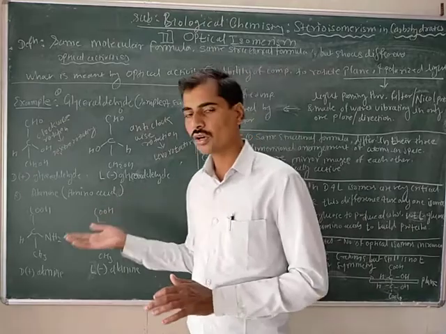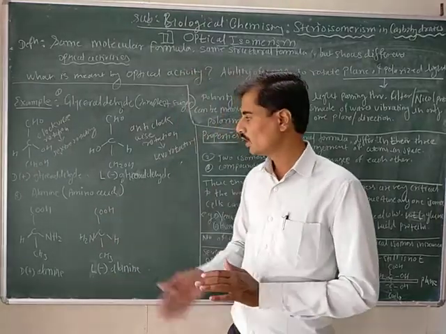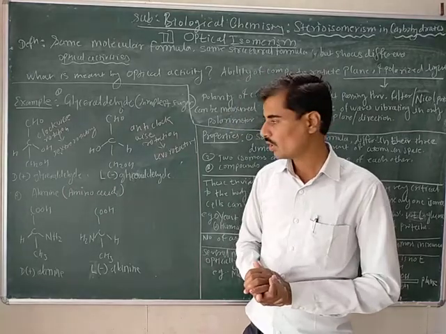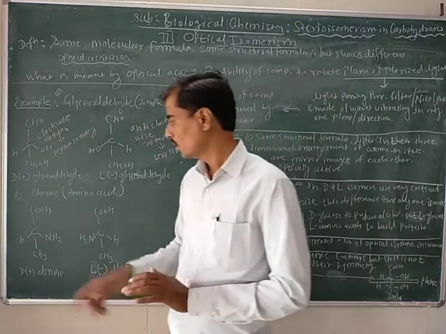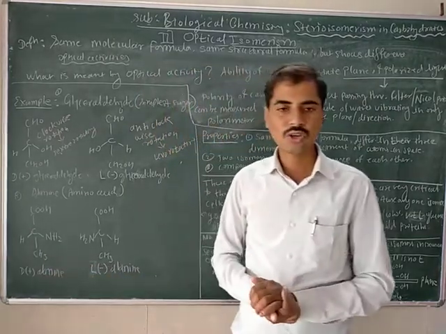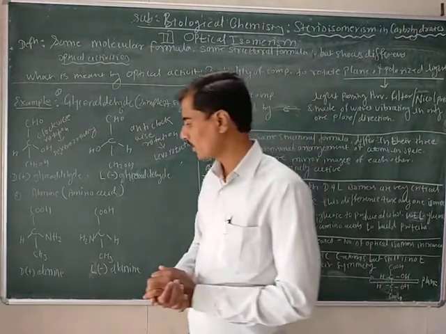Another example of an optical isomer is alanine, an amino acid. This is D-alanine or dextrorotatory alanine.